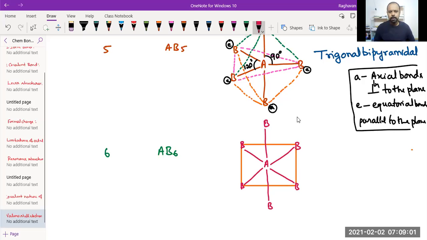Like this. Now, if you want to give a proper structure and tell which kind of structure it resembles, you connect all the 4 equatorial bonds to the axial bond above and below. Correct? So we need to do that.